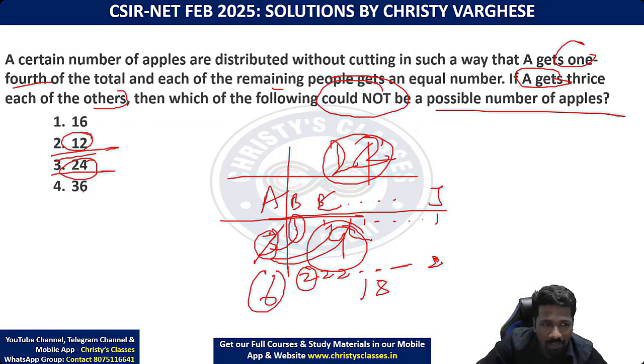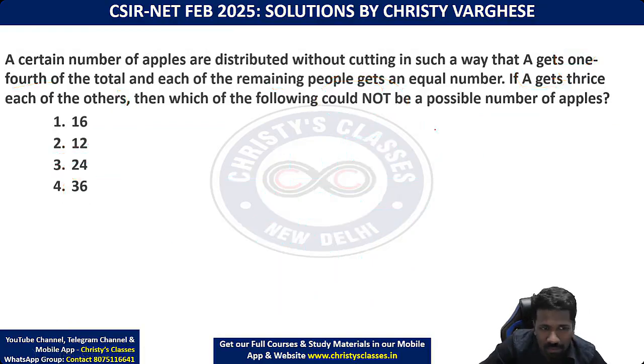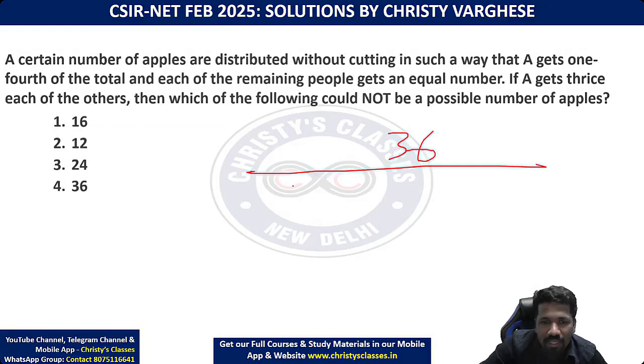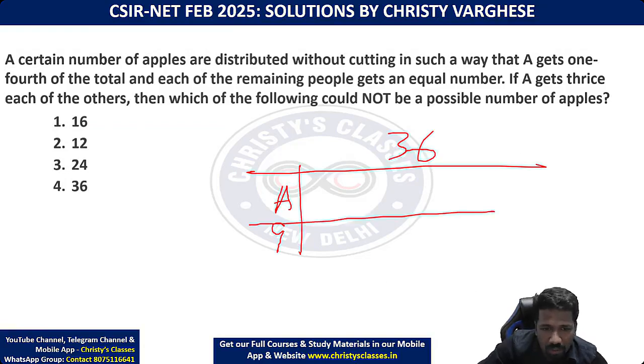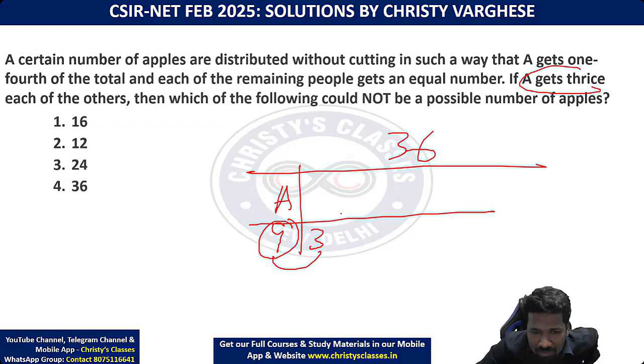So 24 perfectly works. If 24 works, 36 also works because 12 ka 3 times is 36. 12 work karega to 36 bhi work karega. Why 36 works? For those people who are new to aptitude, I will just show you that super fast. A 1/4 of 36 means 9 apples. So A should get 3 times of others means everyone else should get 3 only. So that 3 times is 9.